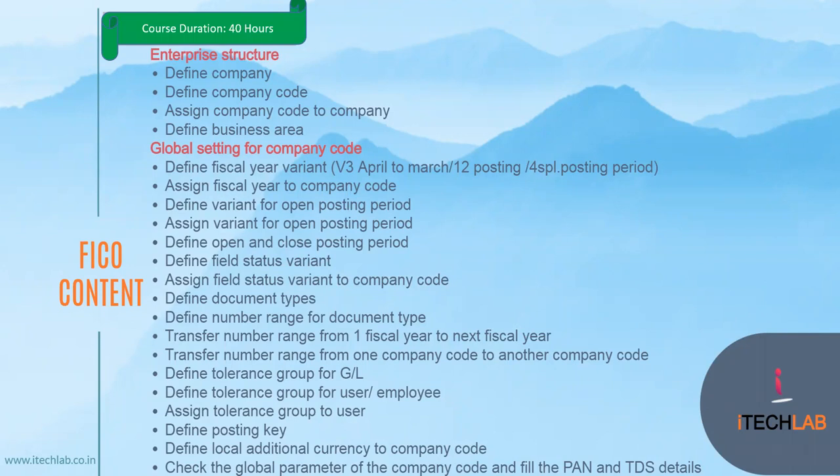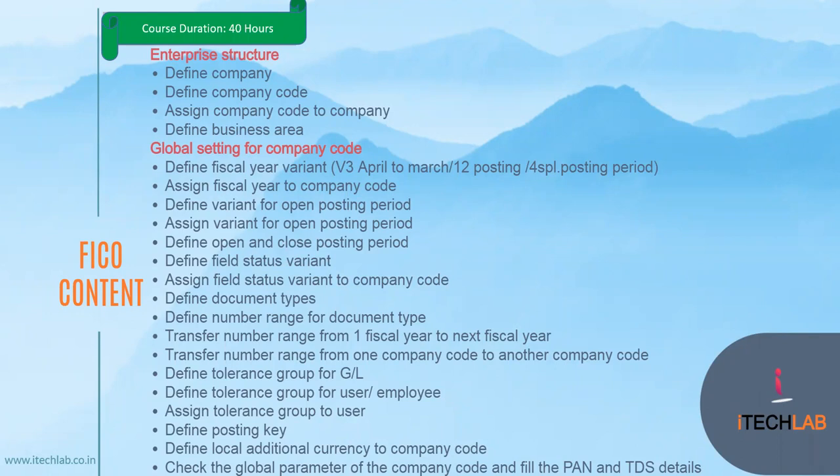This course is for those who don't know about SAP, someone who has no knowledge of SAP. This will be better for them because we will start from scratch, from the beginning. As the first day, we have Define Company.